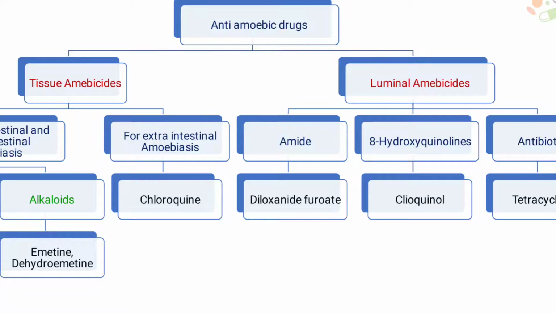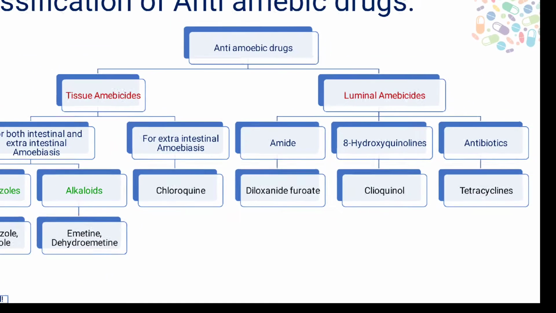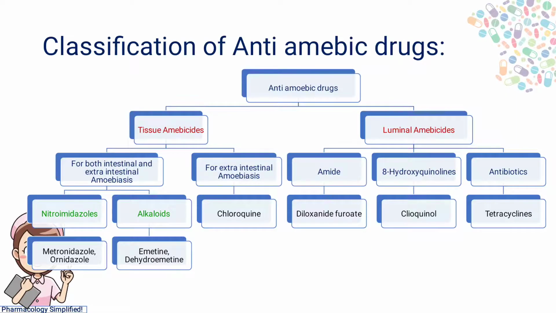And in luminal amoebicides, there are three classes of drugs. They are amides, 8-hydroxyquinolines, and antibiotics. In amides, we use diloxanide furoate, in 8-hydroxyquinolines we use iodoquinol, and in antibiotics we use tetracyclines. So this is the classification of antiamoebic drugs. Antiamoebic drugs are of two types based on their site of action: tissue amoebicides and luminal amoebicides.